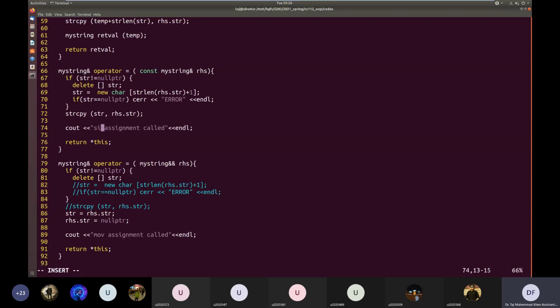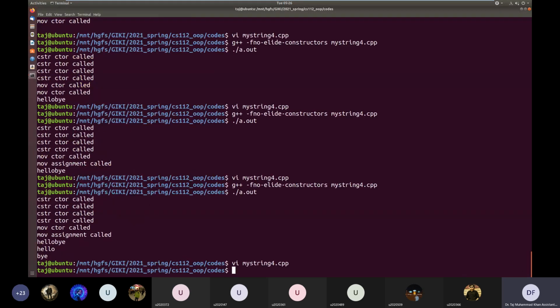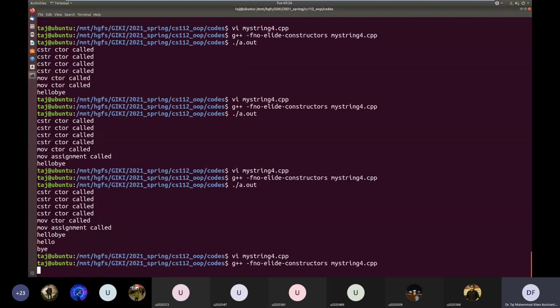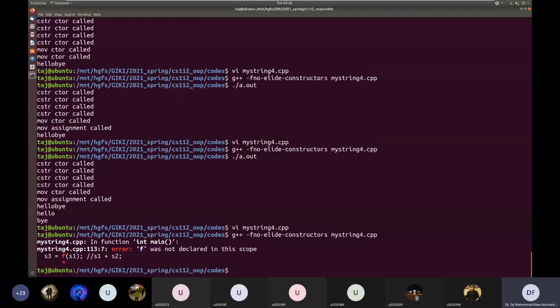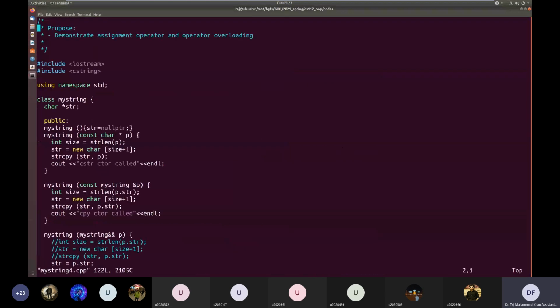F was not declared. Okay, sorry, it's a member function. Sorry. It's a member function. So instead of passing it as an argument, we don't need the argument. We can just return a reference to this.